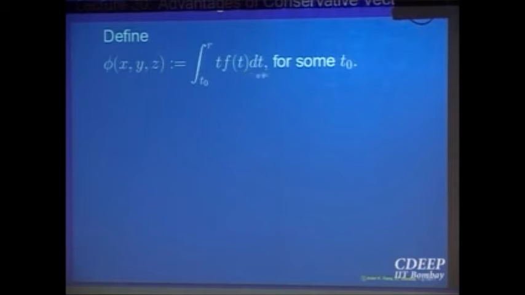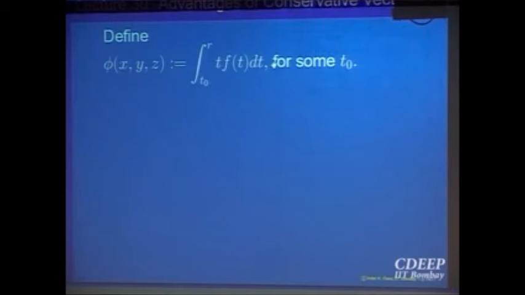So when you differentiate phi with respect to x, if this is going to be the gradient of a vector field F, then the partial derivative of phi with respect to x must be the first component. What was the first component? F(r) times x. The second component, the partial derivative of this with respect to y, should be equal to F(r) times y, and similarly the third one.